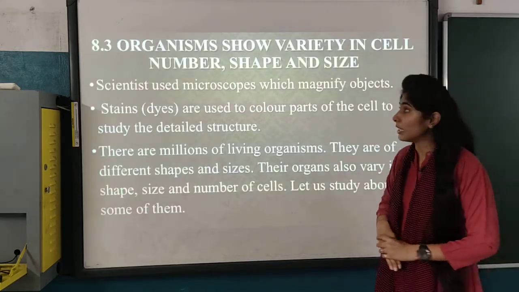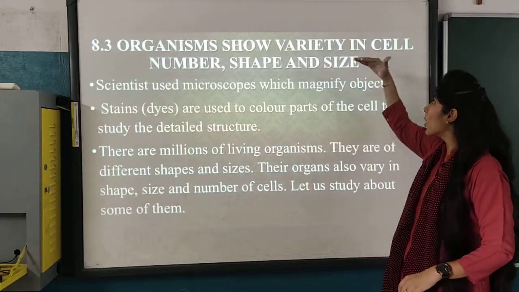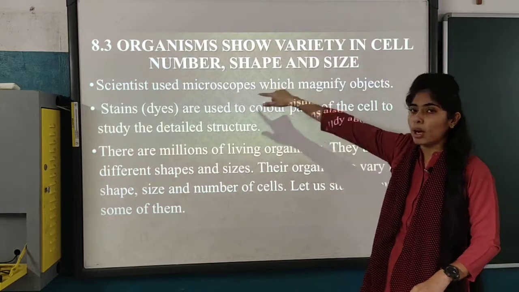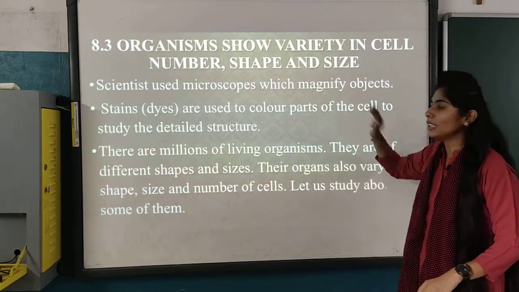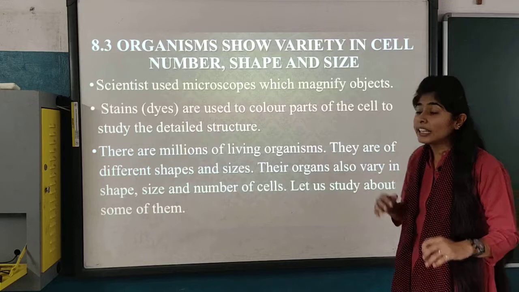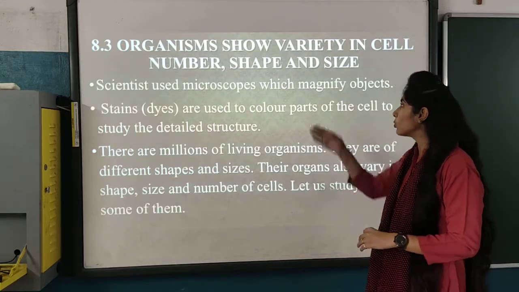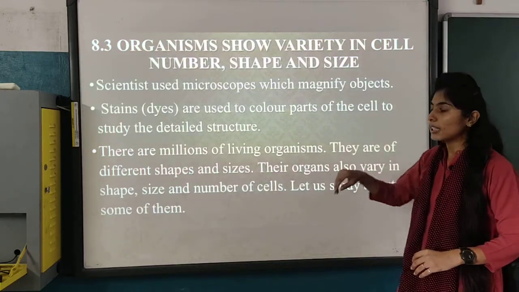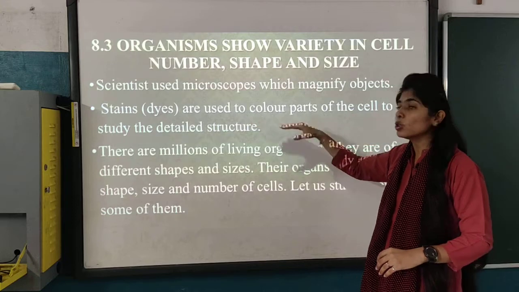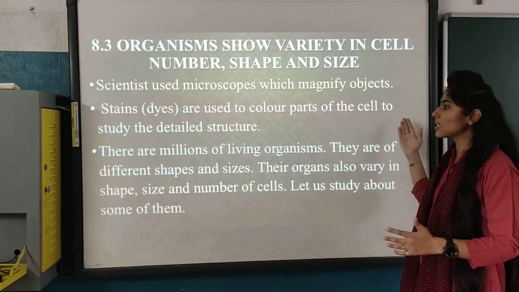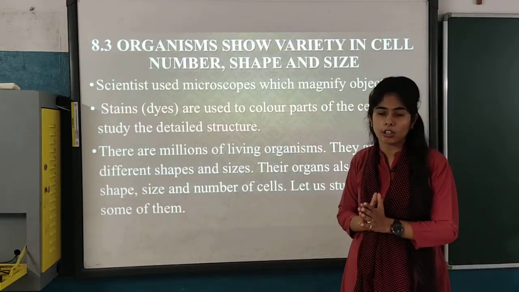Our next topic is that organisms show variety in cell number, shape and size. Scientists use microscopes which magnify objects. Stains are also used to color the parts of the cell to study the detailed structure.